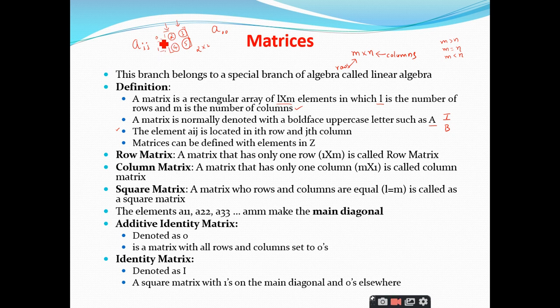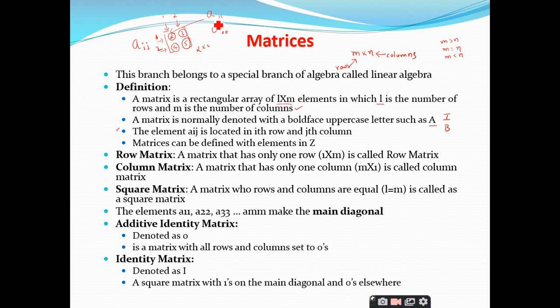It is not mandatory that you should always start the index with 0, right? You can also start with 1, nothing wrong in it. You can do it like this. Similarly, the first column is represented with 1 and the second column is represented with 2. So when I want to represent this 2, I should represent it as A of 1, 1, right?